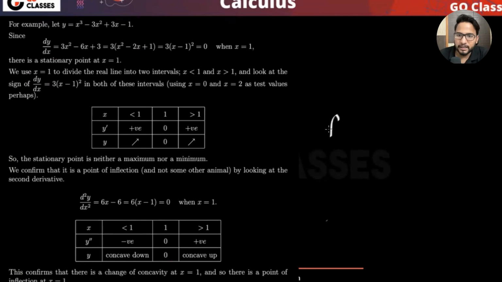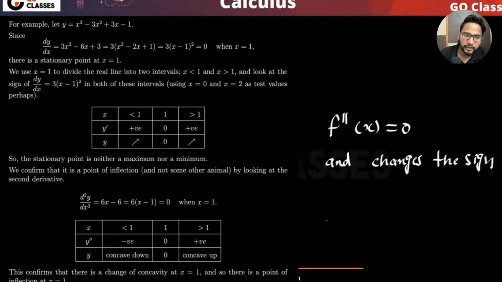Now if you check, f double dash x is actually zero and changes the sign. These things are fine, but can you check what about f dash x? F dash x was 3 into x minus 1 whole square. Can you tell me whether f dash x is zero or not?